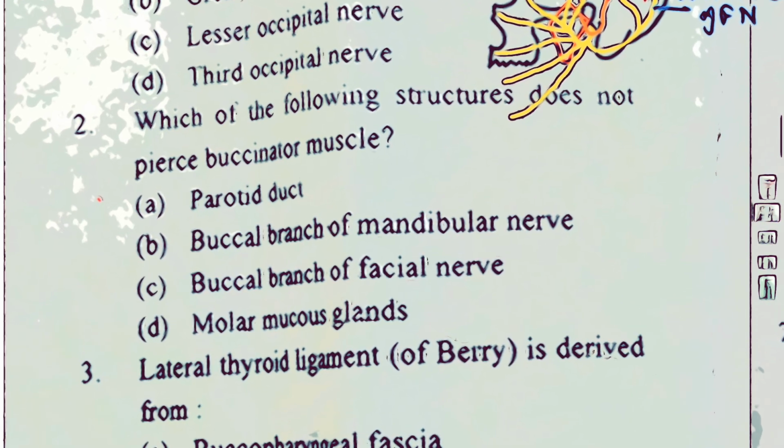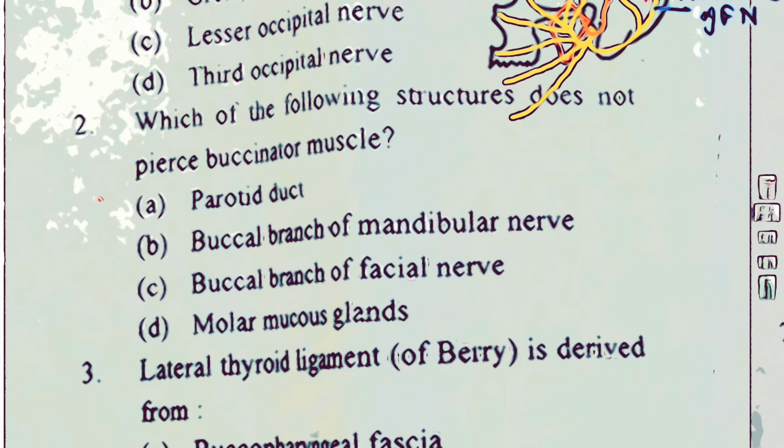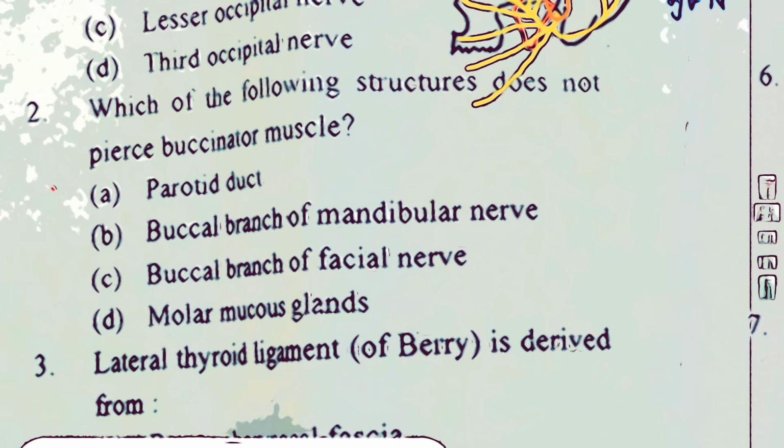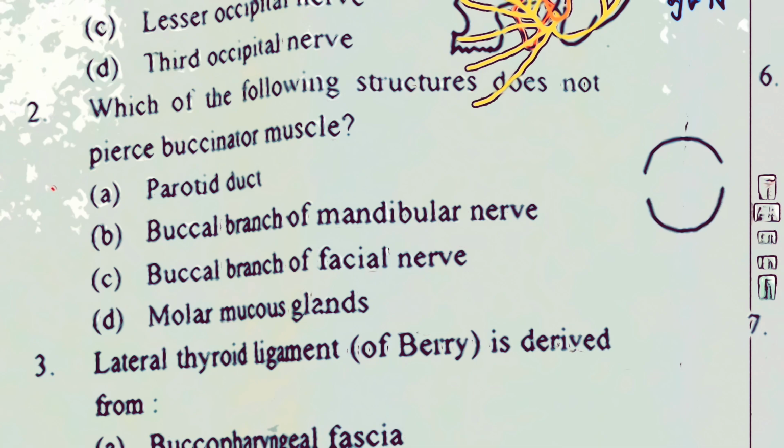Which of the following structures does not pierce buccinator muscle? Choices are parotid duct, buccal branch of mandibular nerve, buccal branch of facial nerve, molar mucous glands. Okay, now let me explain you this. So imagine what I'm drawing here is an oral cavity. Let's say this is the oral cavity, the alveolar sockets. So here you have the upper teeth, and here you have the lower teeth of the right side, and here you have the tongue placed like this.